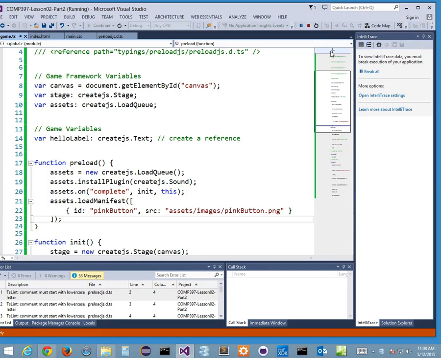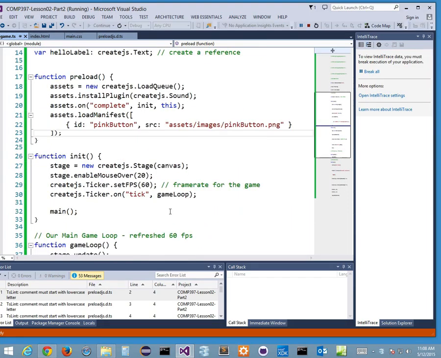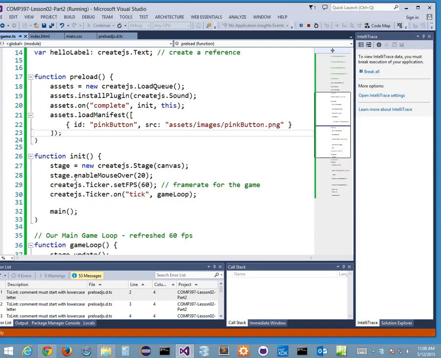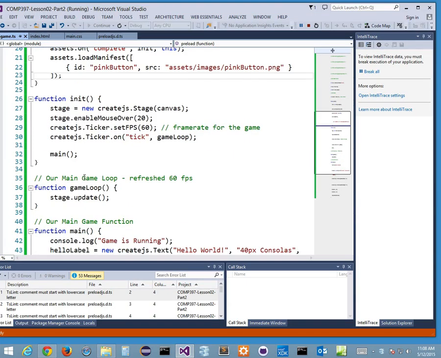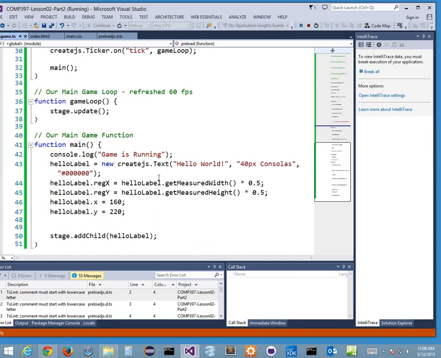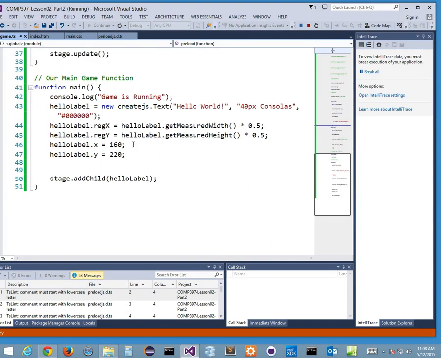Okay, this is good. That means we've preloaded all this little asset we made, this pink button. Now we want to use it. Where would I use it? Which function? Am I going to use it in init? No. I feel like I'm talking to my kid, right? No. Am I going to use it in game loop? No. Am I going to use it in main? Yes. This is where I'm going to put it. Anything I do, this is where all my main stuff happens.